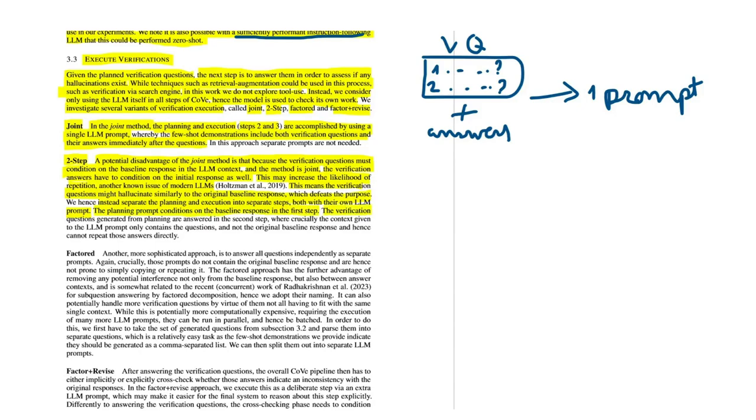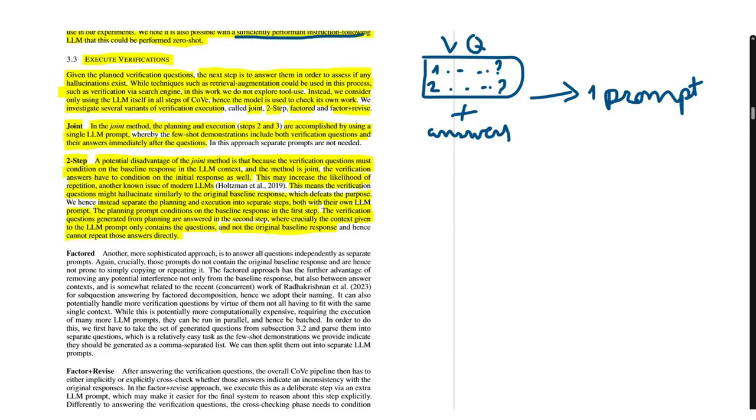And the verification questions generated from planning are answered in the second step, where crucially the context given to the LLM prompt only contains the questions, and not the original baseline response, and hence cannot report those answers directly.